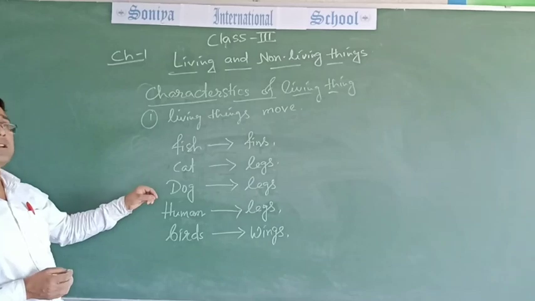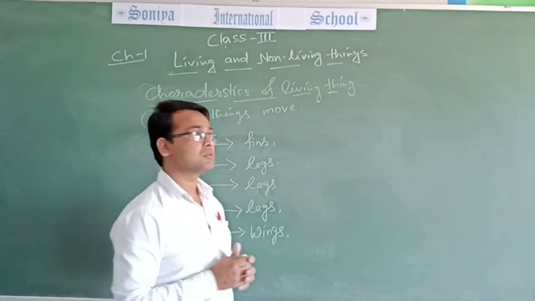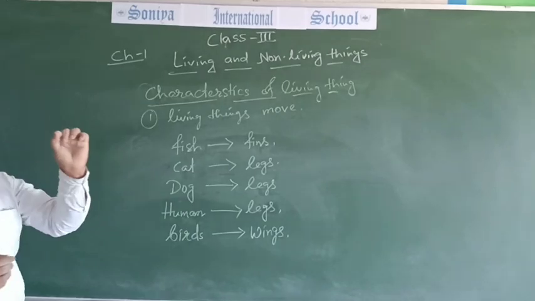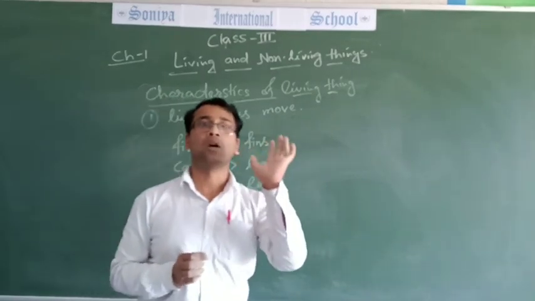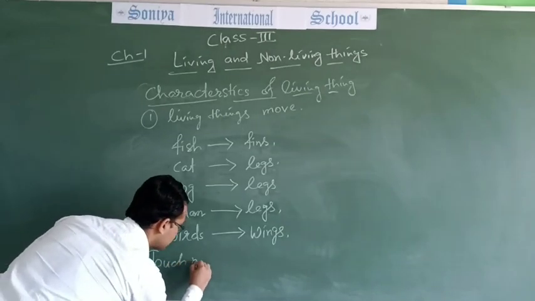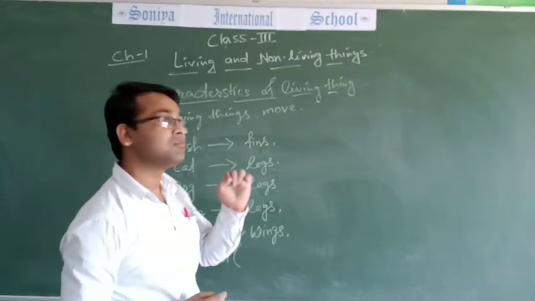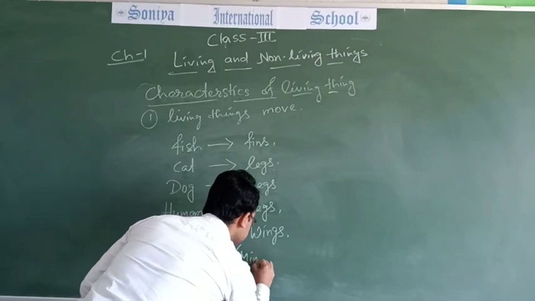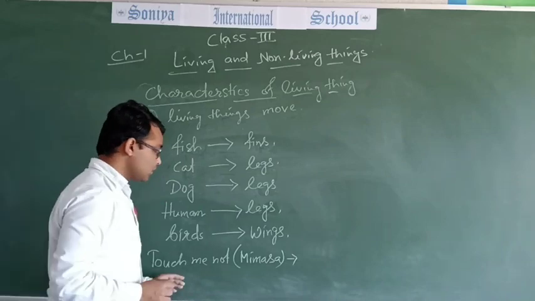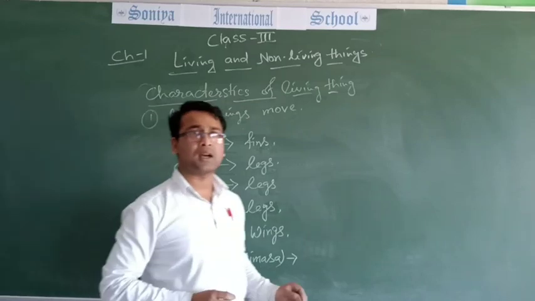So living things are animals, humans and plants also. Some examples: touch me not, one type of plant, also known as Mimosa.